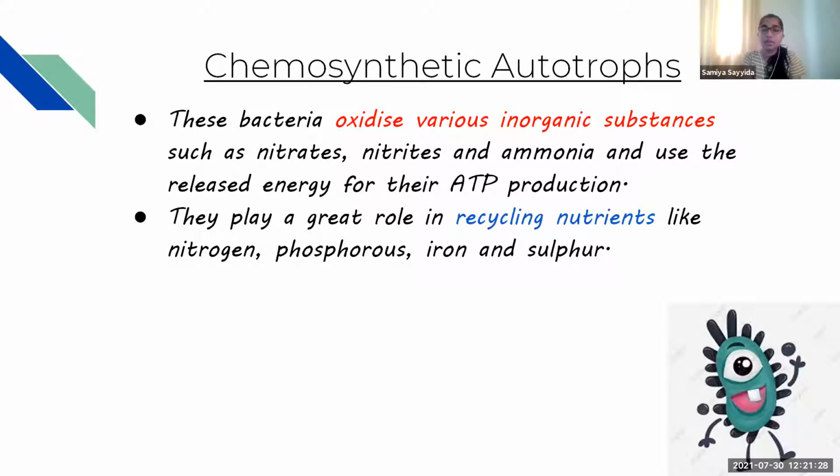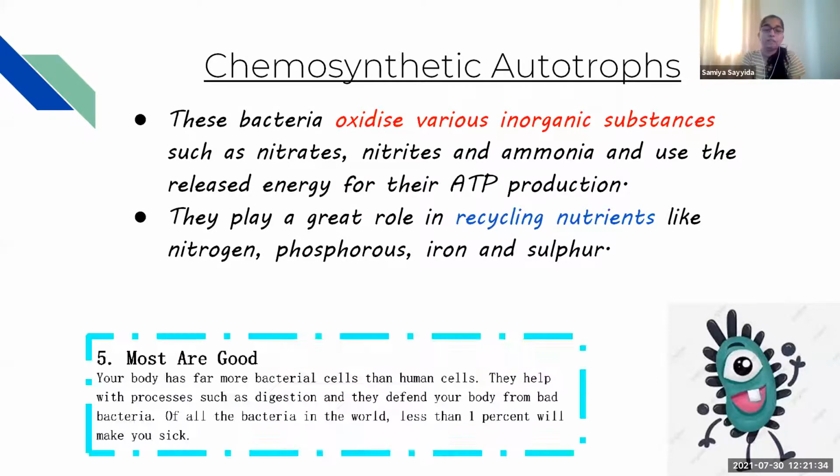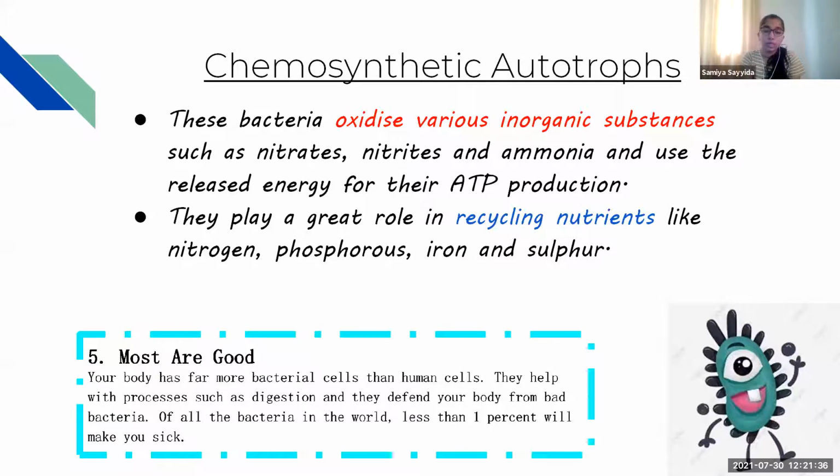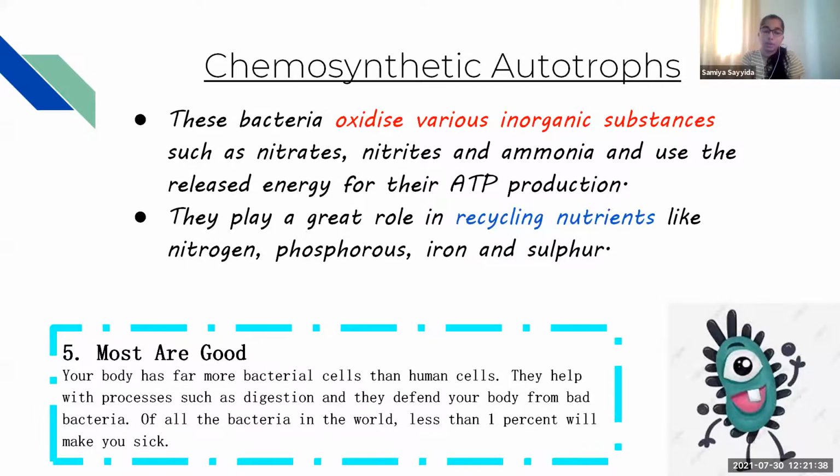They play a great role in recycling nutrients like nitrogen, phosphorus, iron, and sulfur. A human body consists of more bacterial cells than human cells. They help with processes such as digestion, and they also defend our body from other bad bacteria. Out of all the bacteria present on Earth, less than 1% will make us sick.